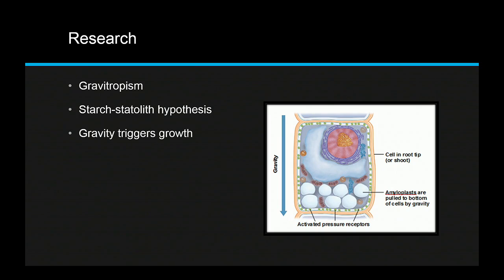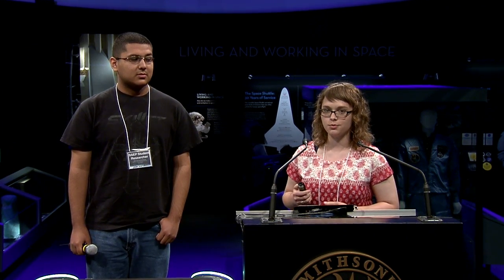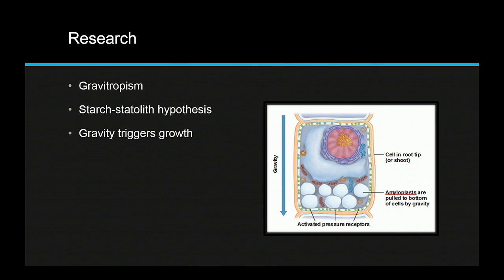To prepare for experiment design, we studied gravitropism, which is the movement and growth of plants in response to gravity. We learned about the starch-statolith hypothesis, which states that there are specialized amyloplasts within the root cap cells of plants. They're called statoliths. Gravity pulls them down to the end of the plant cell, and that triggers the release of the plant growth hormone auxin that tells the plant which way to send its roots and which way to grow the stem. That's how plants sense gravity.